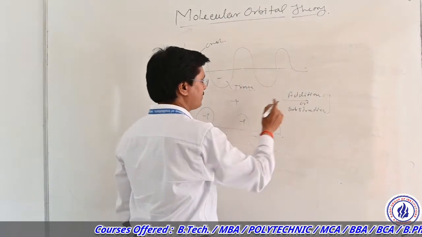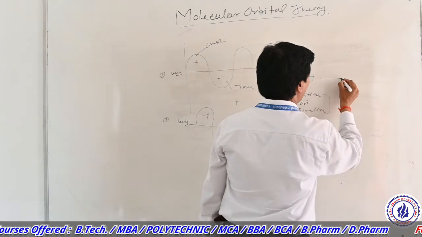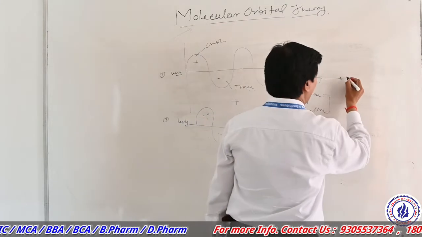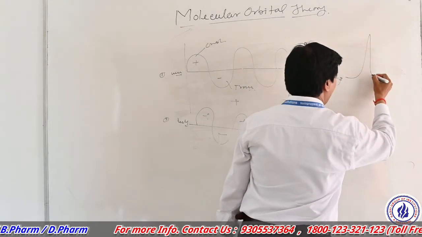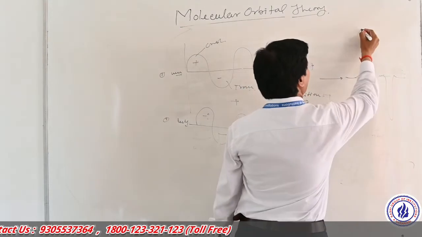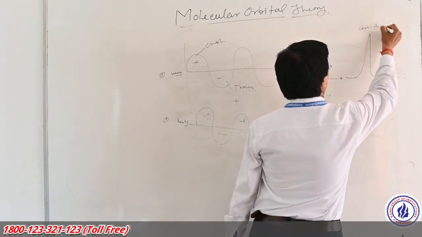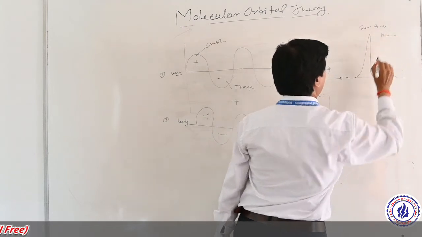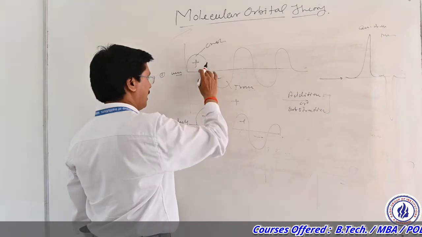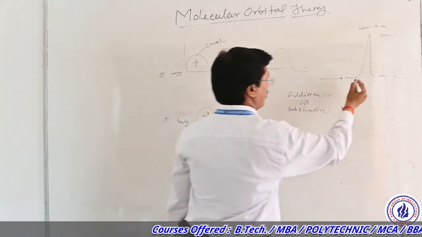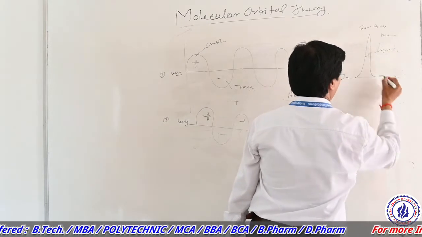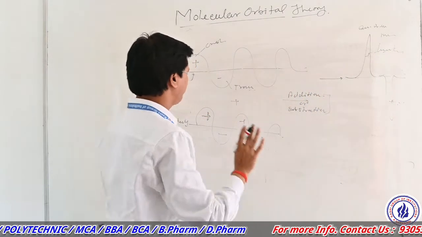When these two waves add, that means they are combined with each other, their energy level increases because positive and positive phases combine to form a larger amplitude. This is plus, this is plus.